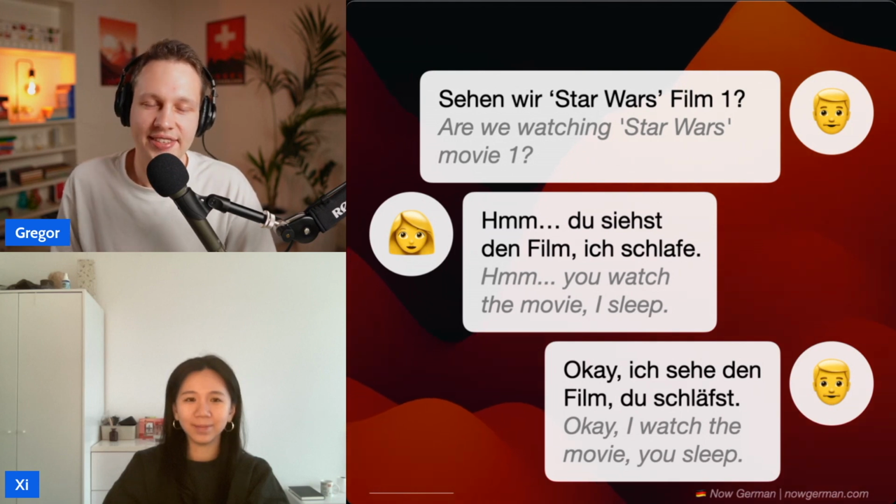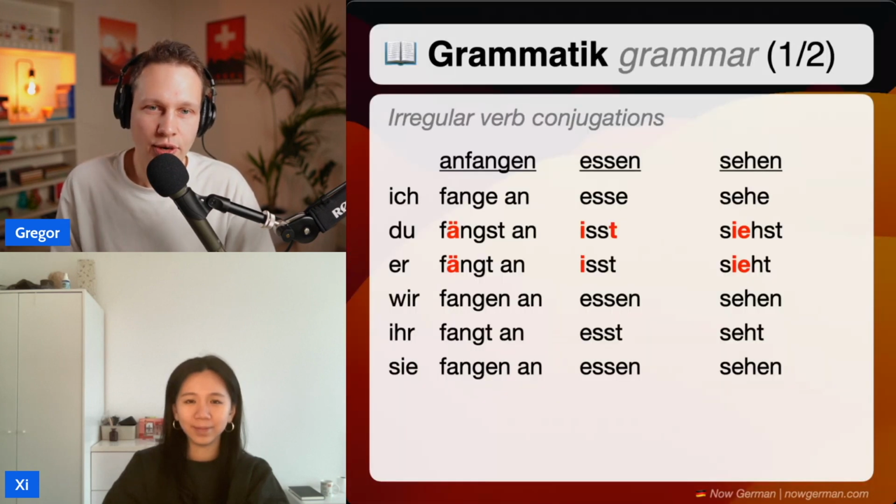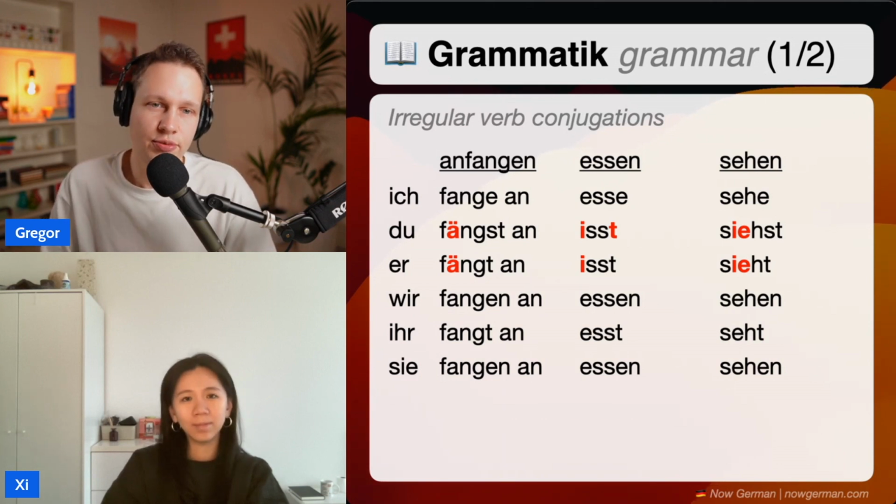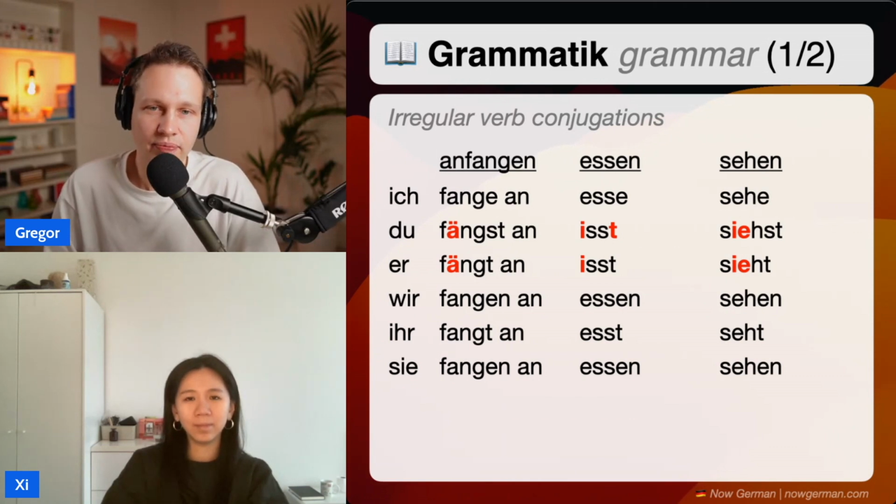All right, so let's look at irregular verb conjugations now. We have in total 6 verbs we look at, and we saw all of them in dialogues either in this lesson or before. And the first one is anfangen. Do you want to try conjugate anfangen? What's the name of anfangen again? Anfangen, you mean in English, it means to begin. To begin. Okay. Yes.